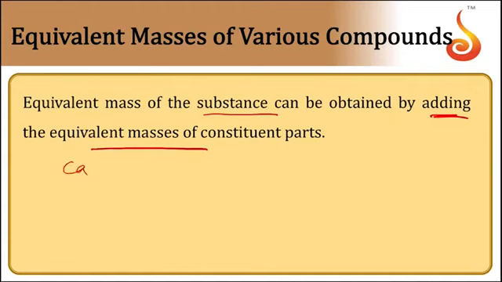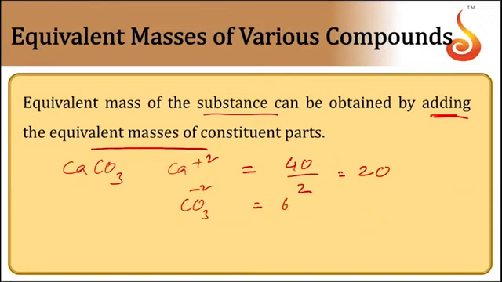Let us take for example calcium carbonate. Now we require the equivalent mass of calcium carbonate. Here the equivalent mass of calcium carbonate can be taken as the equivalent mass of calcium ion plus carbonate radical. Per ion or radical, equivalent mass is equal to the formula mass divided by the charge present. For calcium, that is 40 by 2, which is equal to 20. And for the carbonate radical, the formula mass 60 by charge 2, which is equal to 30.